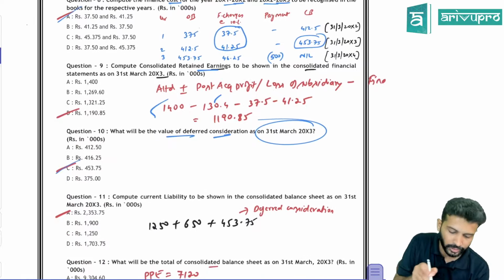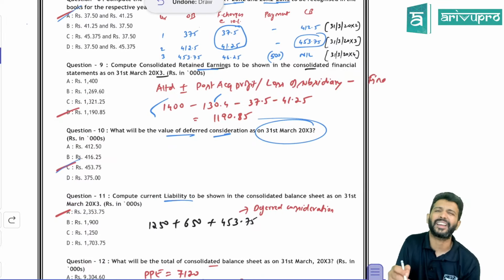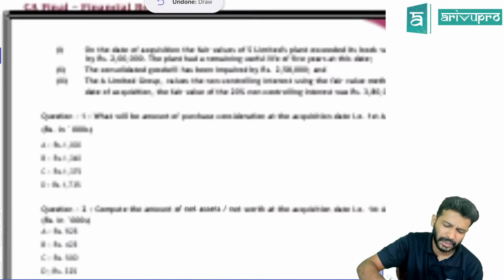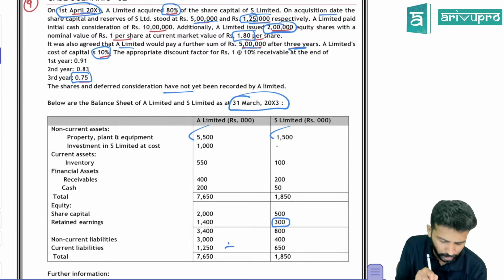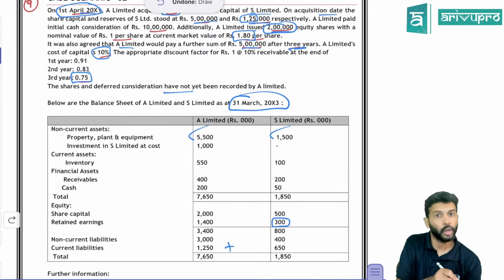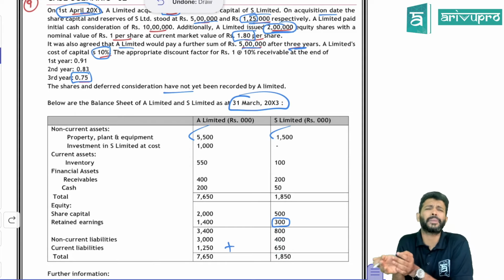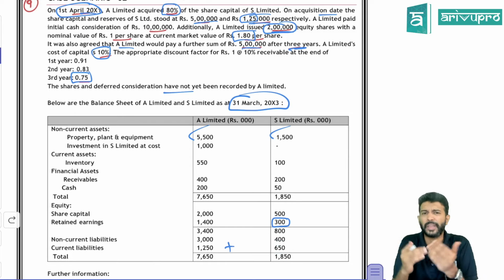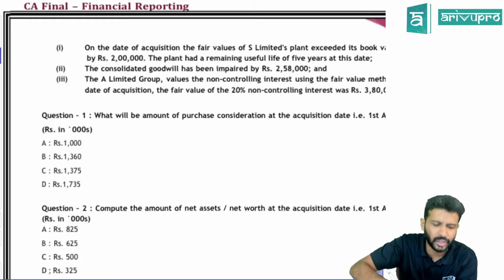Now this is already over. Next, they're asking you to compute the value of current liability. What will you show as current liability? Take the parent's. What is the parent's current liability? 1250. Subsidiary's 650. Okay, normally you do this if there are any intercompany transactions like creditors, bills payable that you need to eliminate. Here we read the question, we didn't get that.